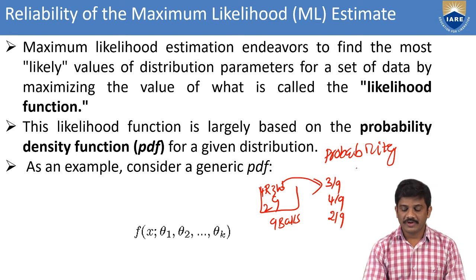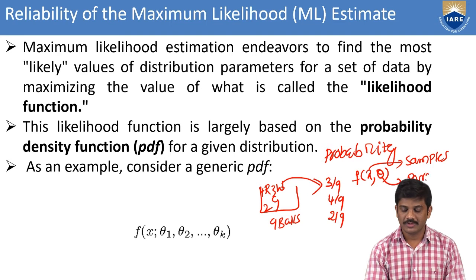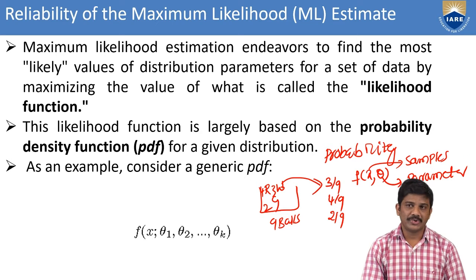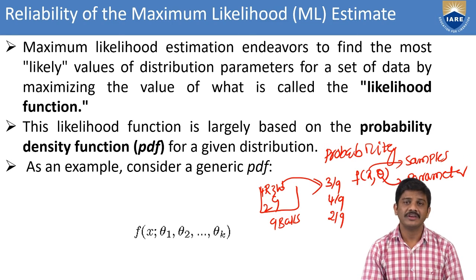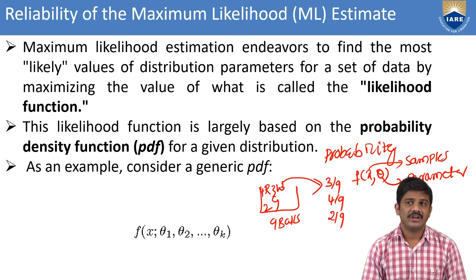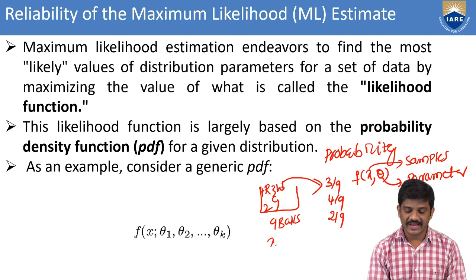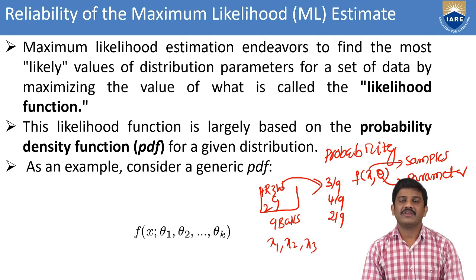Like that, for this we have a function: f of x comma theta. Theta is the parameter. X is the samples, that is, random samples. Whenever you take from the basket, you can pick any ball. That is a random process. There we have the samples: x1, x2, x3, like that.